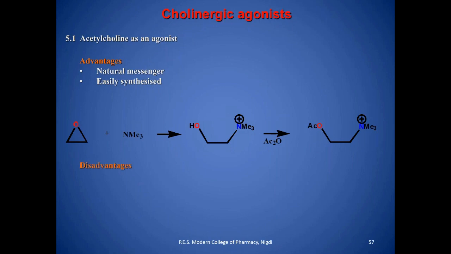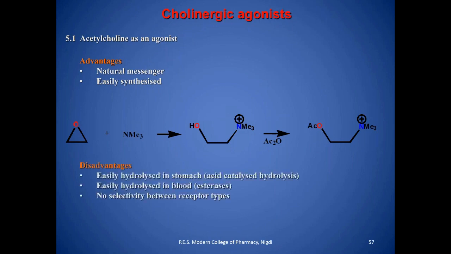Then acetylcholine as an agonist. Acetylcholine is a natural messenger which is already present in our brain, and it can be easily synthesized, because the structure is a basic structure. The disadvantage is that it is easily hydrolyzed in the stomach, and then easily hydrolyzed in the blood because of the presence of butyrylcholinesterase.